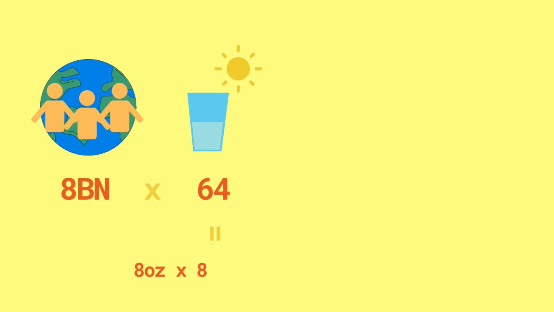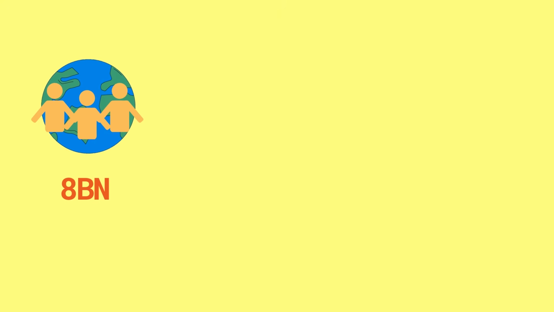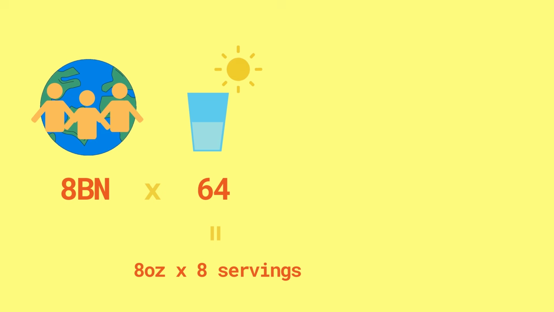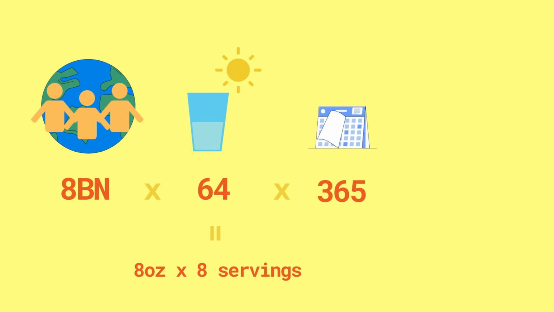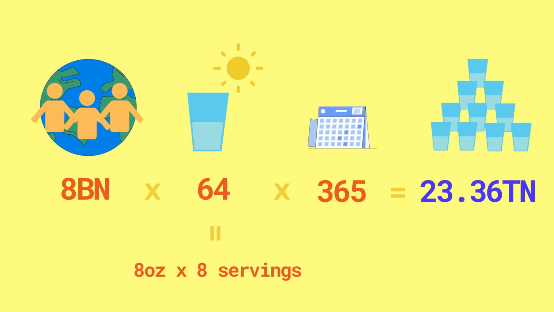Now, let's change that into servings. 8 servings of 8 ounces, which is around 200 milliliters. That means each year, 8 billion people drinking 8 servings of water a day, multiplied by 365 days. For 1 year, we drink 23.36 trillion servings of water.